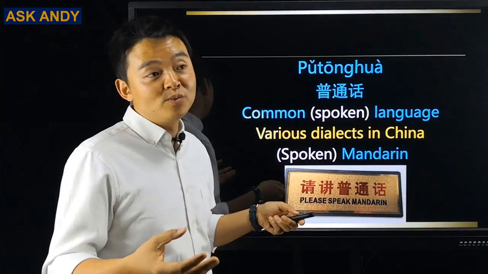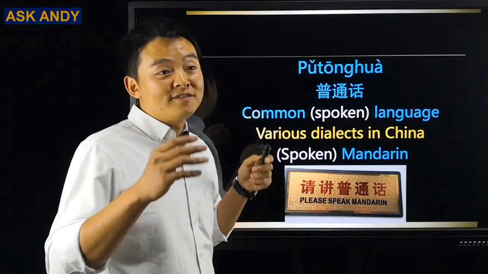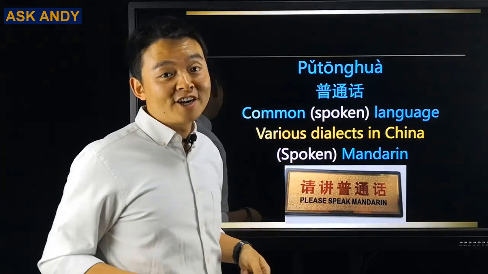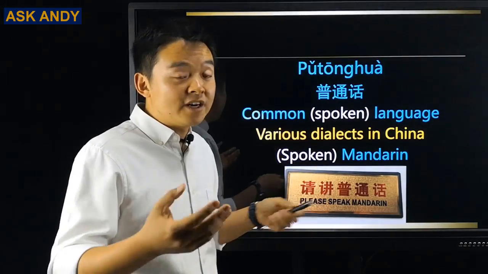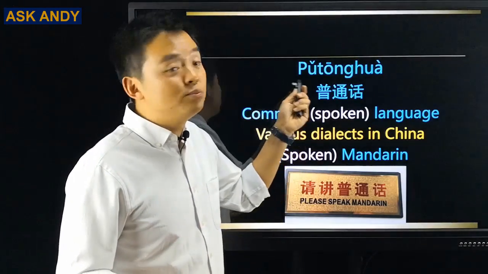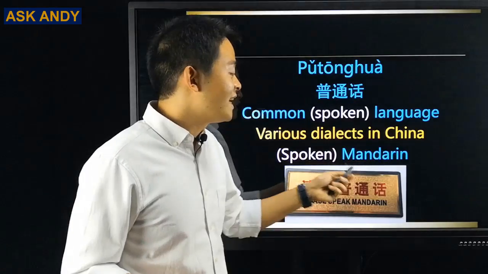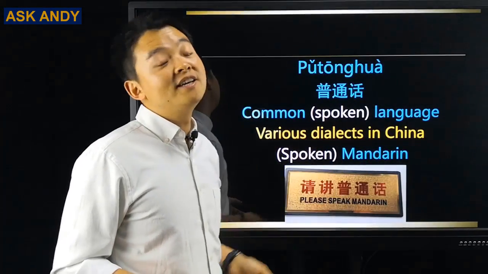So the well-known ones would be Cantonese or Shanghainese. Actually, we have so many different dialects in China. So how do we make it better for native Chinese to talk to each other? So we have this one, 普通话. Basically, it is spoken Mandarin. So that's the translation for Mandarin in Chinese.